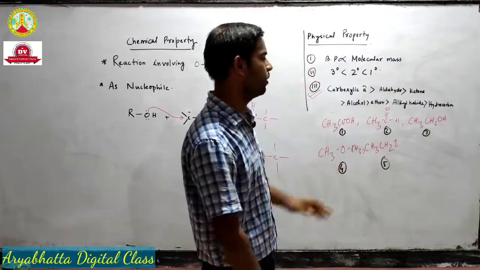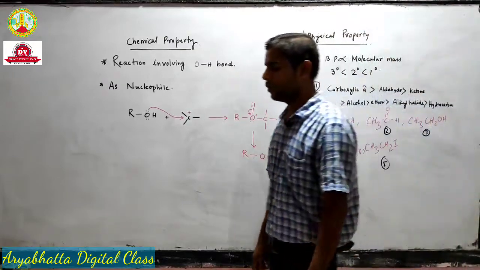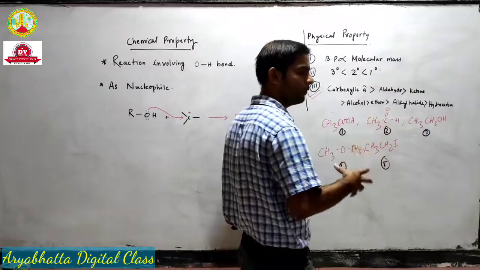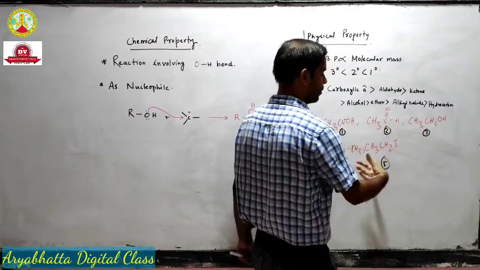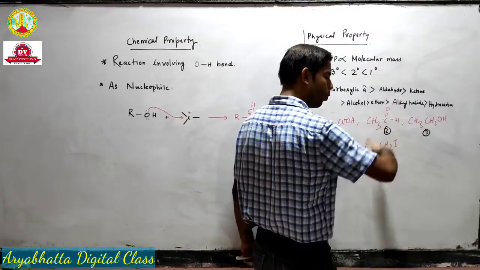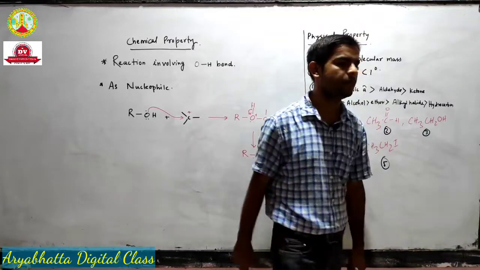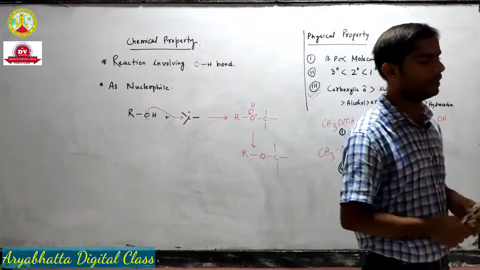And why is it so? Because of the hydrogen bonding. Okay, so it applies to all the cases, even in alcohol. Suppose we have a question: explain why chloroethane has a lower boiling point than ethanol. The answer will be hydrogen bonding, due to the presence of hydrogen bonding in ethanol.